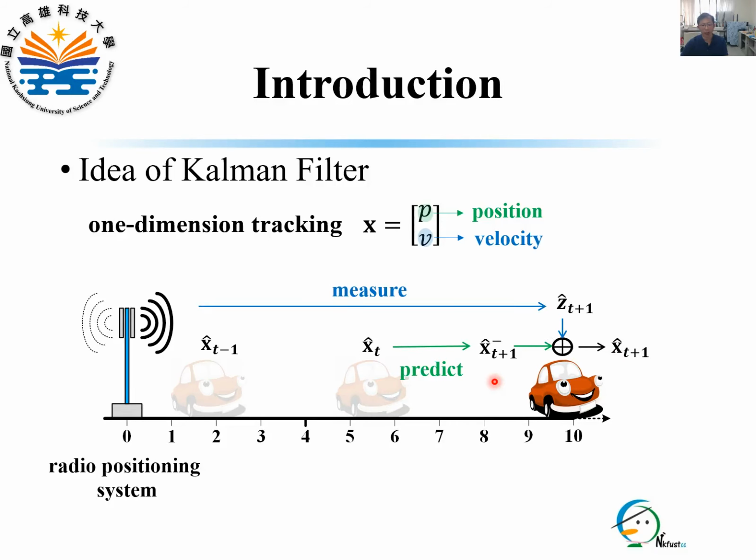Similarly, we obtain s_{t+1} minus hat by prediction, and then measure z_{t+1} hat. After that, we combine the prediction and the measurement into s_{t+1} hat, which is the estimator of the state at time t+1.